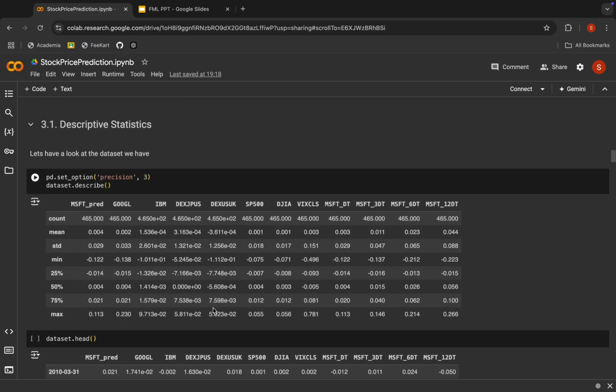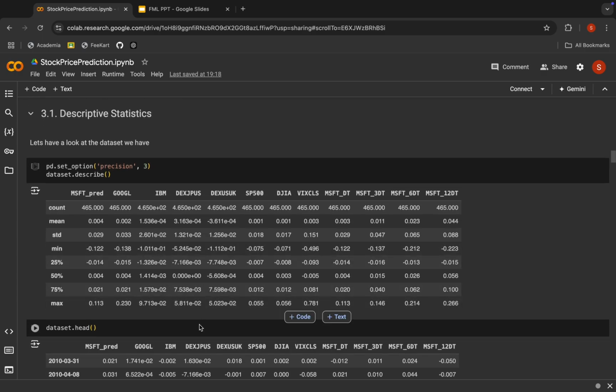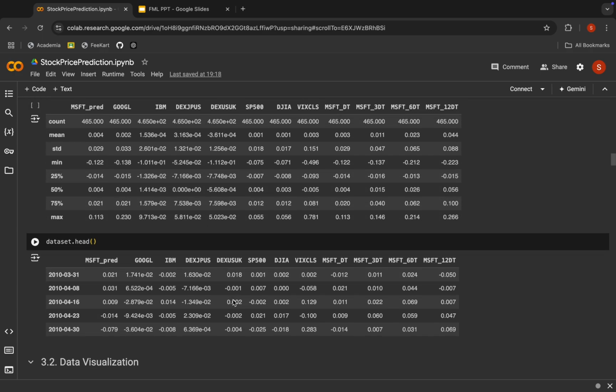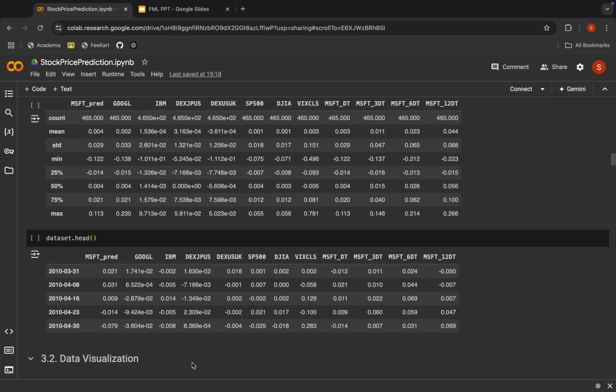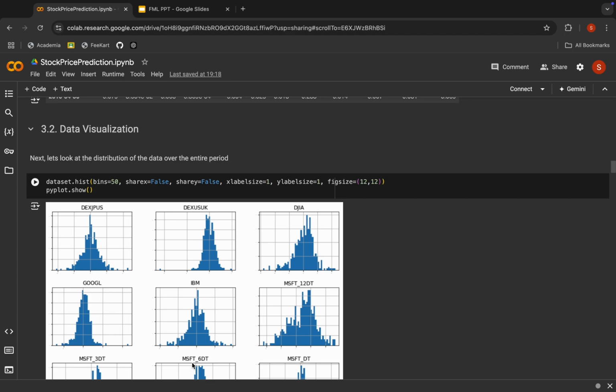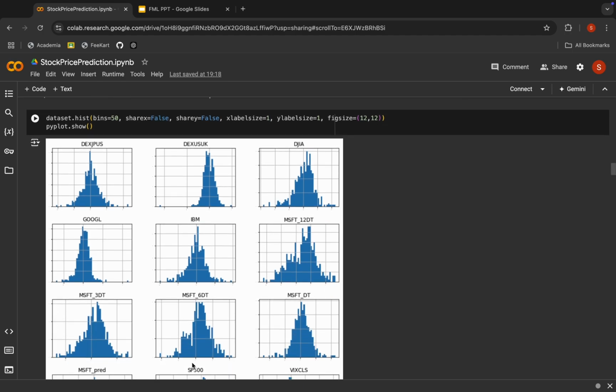Exploratory data analysis. At first we do the descriptive statistics, which is just running describe on the dataset, and this displays the first 5 rows. Then we visualize the data to get some insights, starting with a histogram plot.